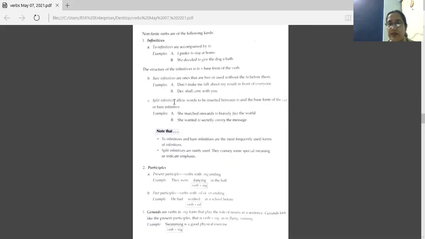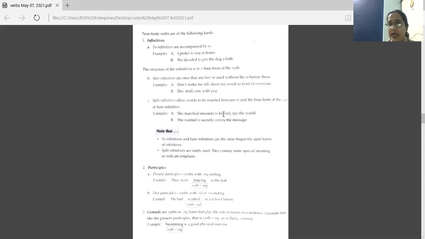The third type of infinitive is split infinitives. Split infinitives allow words to be inserted between to and the base form of the verb. Let's see this. She marched onwards to bravely face the world. Here the infinitive is to face. But in between these two words, we are using the word bravely. So we are splitting them: to, then bravely, and then face.